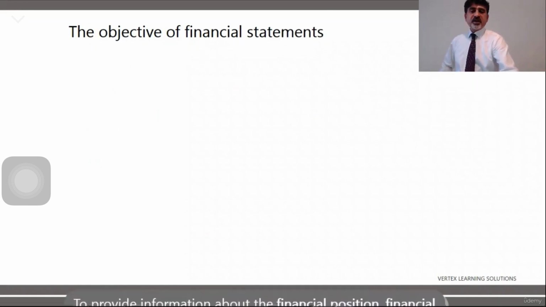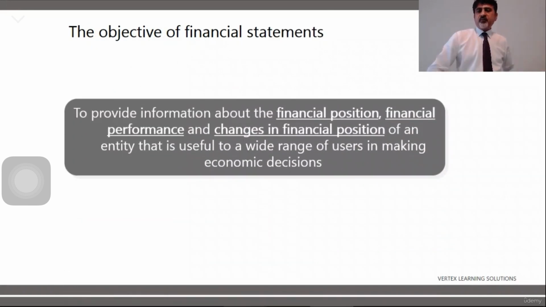The objective of financial statements, let me read it out for you. To provide information about the financial position, which means the balance sheet, the financial performance, which means the income statement, and changes in financial position, which is related to cash flow, of an entity that is useful to a wide range of users in making economic decisions. Yes, because there are different groups of users.